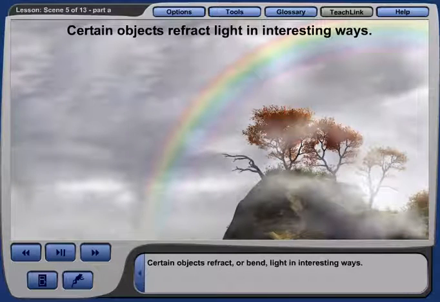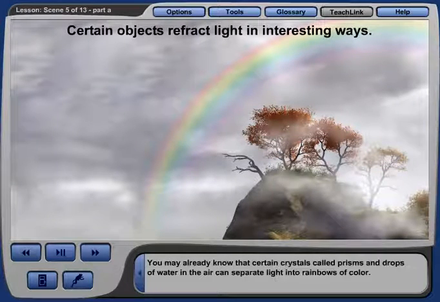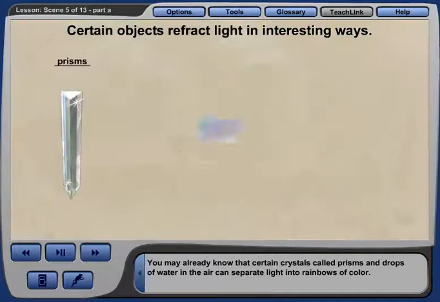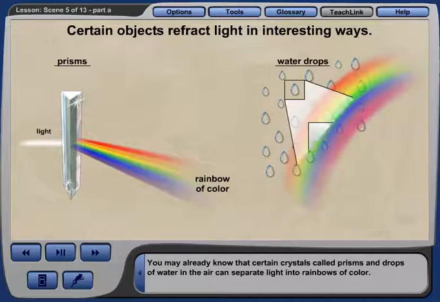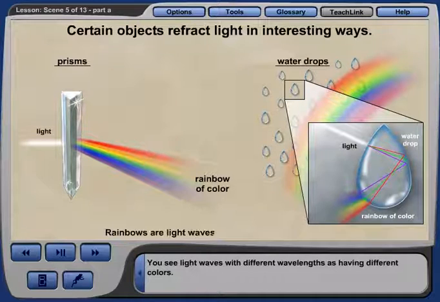Certain objects refract or bend light in interesting ways. You may already know that certain crystals, called prisms, and drops of water in the air can separate light into rainbows of color. You see light waves with different wavelengths as having different colors.